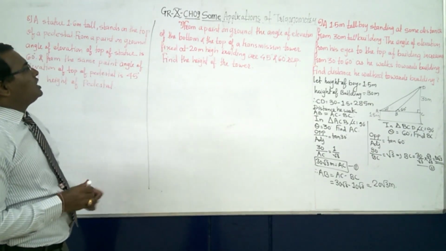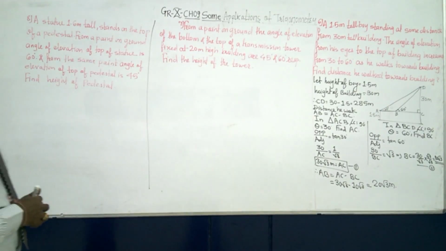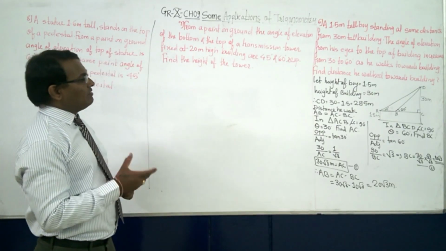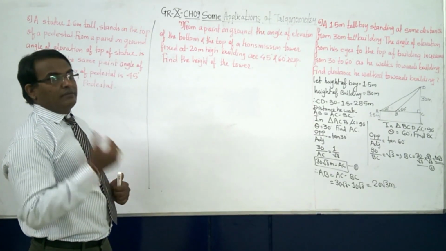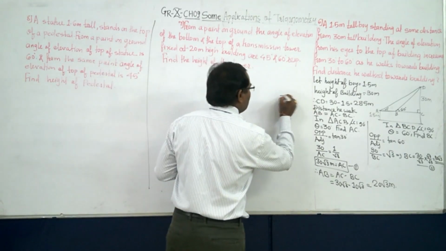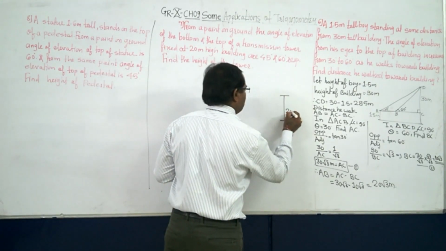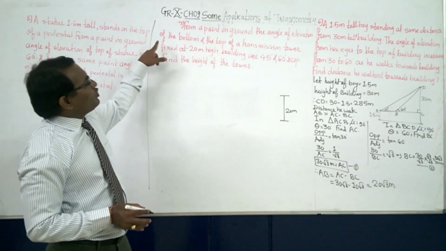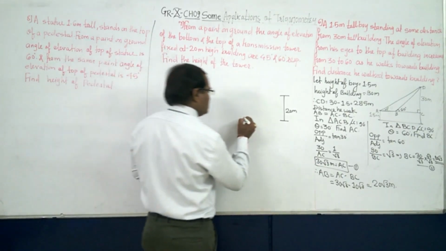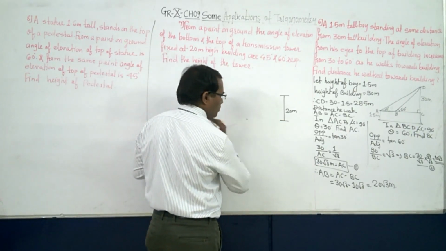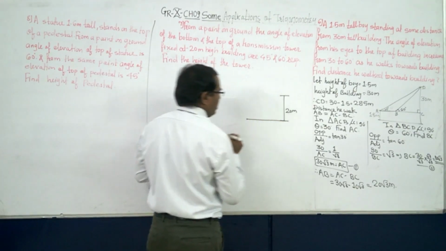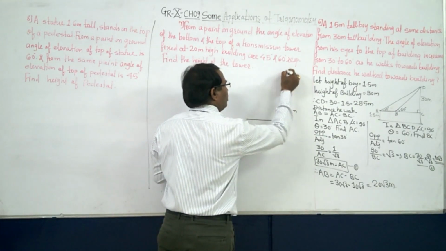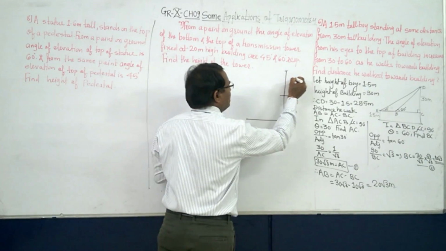From a point on the ground, the angle of elevation of the bottom and the top of the transmission tower fixed at a 20 meter high building. Means first we need to think about the 20 meter high building. This is a building which is 20 meter high. From a point on the ground, means this is the ground level. So suppose I am taking my point here. Now the tower is situated here, from here to here. So this is a tower.